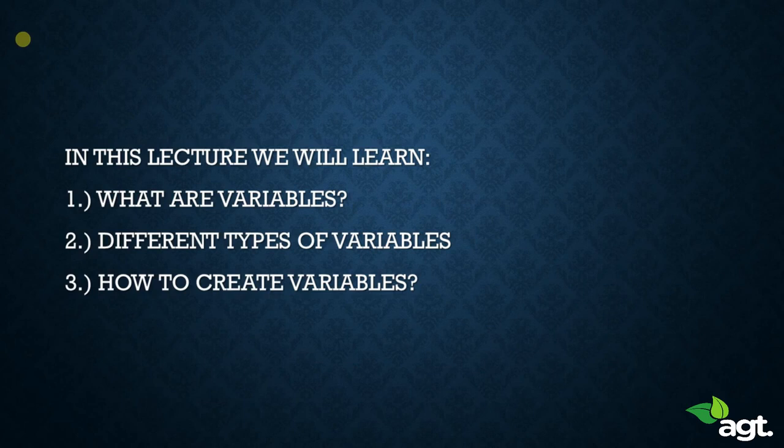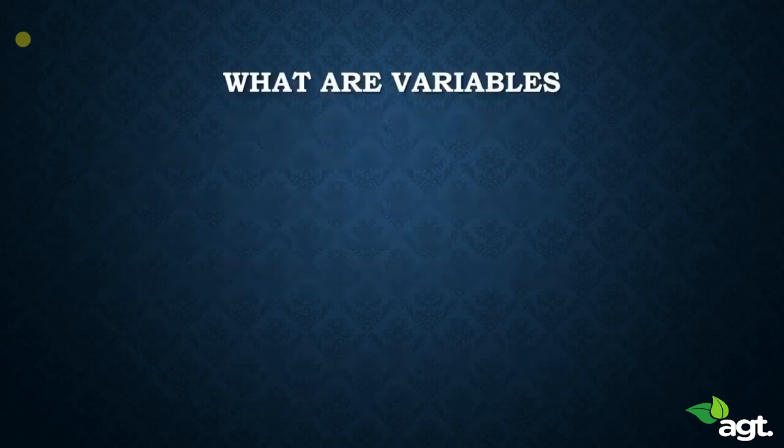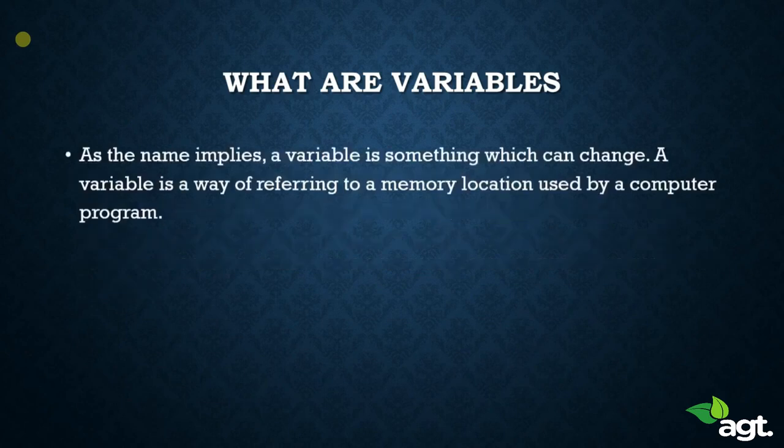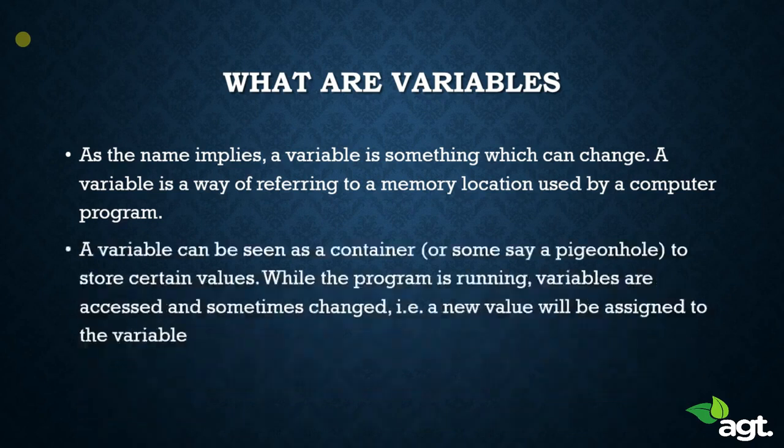Now first of all, what are variables? As the name suggests, variable is something whose value can change. Variable is a way of referring to a memory location used by the computer program.